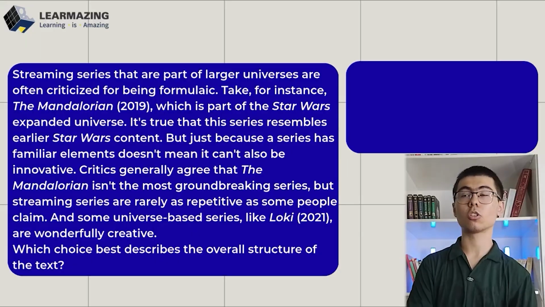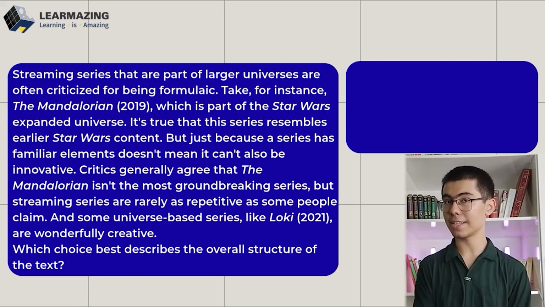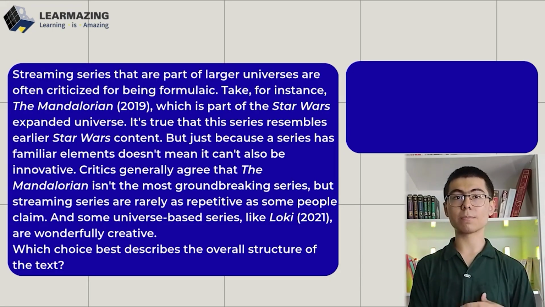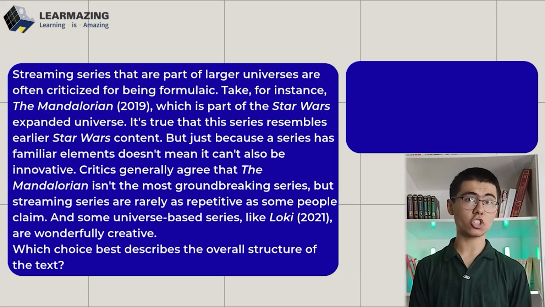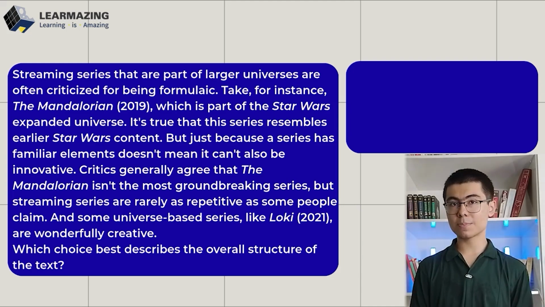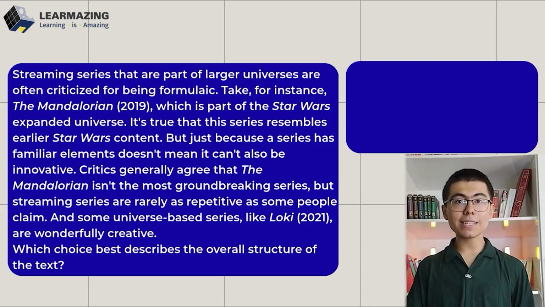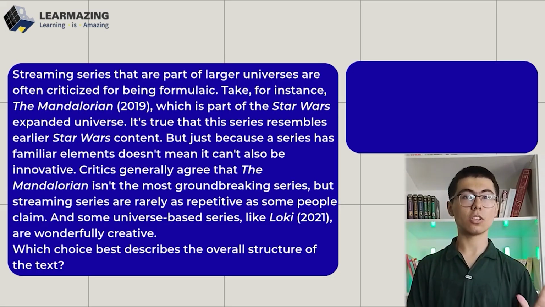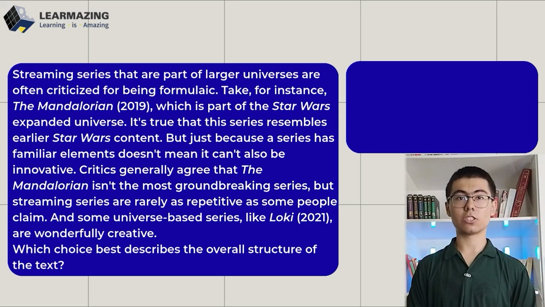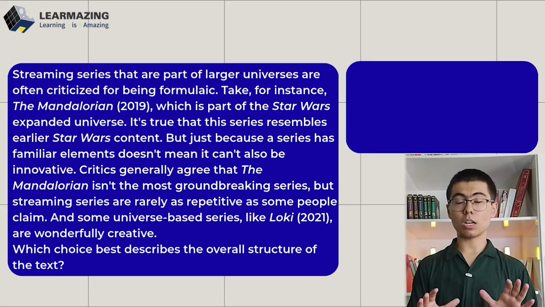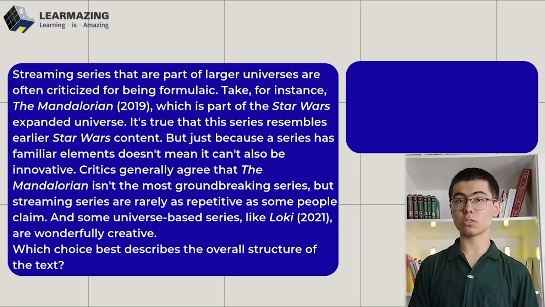So now let's create a prediction. The author starts by showing a common criticism and then says, not entirely fair. And then gives some counterpoints, even examples of shows that are creative. So I'm expecting something like, here we have a complaint, but it's not that simple. Some shows are actually creative. So that's what I'm expecting, which is a criticism versus rebuttal structure. Now, we should go through the answer choices.